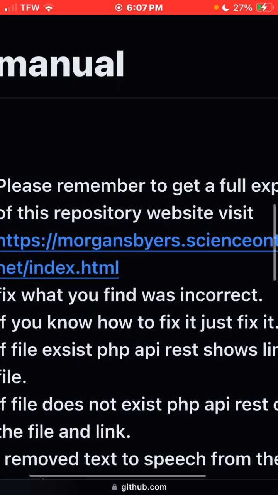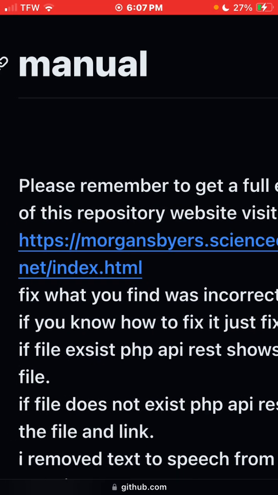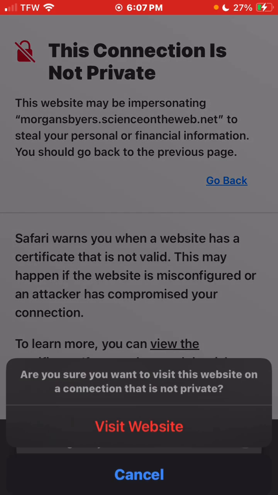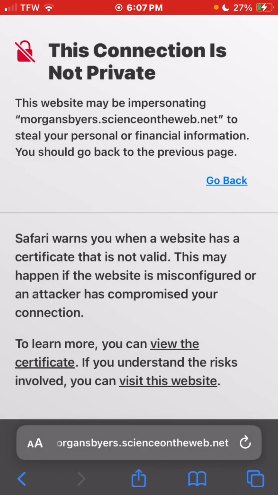The link that you want to go to is this one. This is where I have it all published, where you can view it outside of GitHub. You click on that link, and it's going to say this connection is not private. Click on show details, then click on visit this website. Everything works. Now, if you get stuck, like this is stuck right now, click on the link again and try it again. If that doesn't work, click on refresh and it should pick up from there. Every time I do it, it does it. You refresh the page and the page will load up.